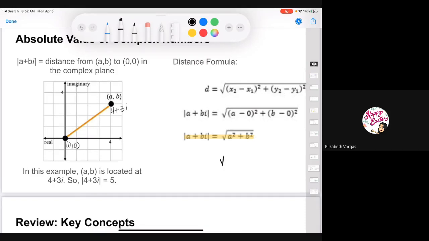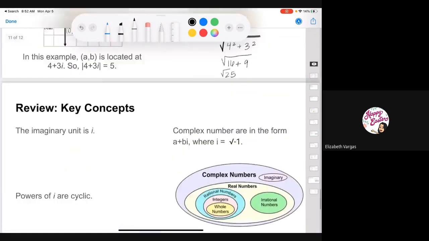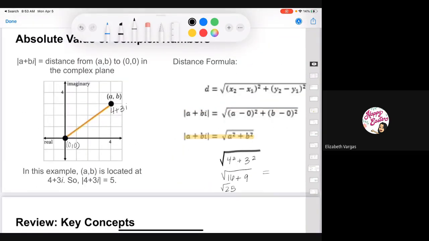So we just plug that in. A is 4, so 4 squared plus b. What's b? B is 3, so 3 squared. Solve for that. 4 squared is 16. 3 squared is 9. 16 plus 9 is 25. The square root of 25, oh my goodness, the square root of 25 is 5. And so the distance, or the absolute value of 4 plus 3i, is 5.